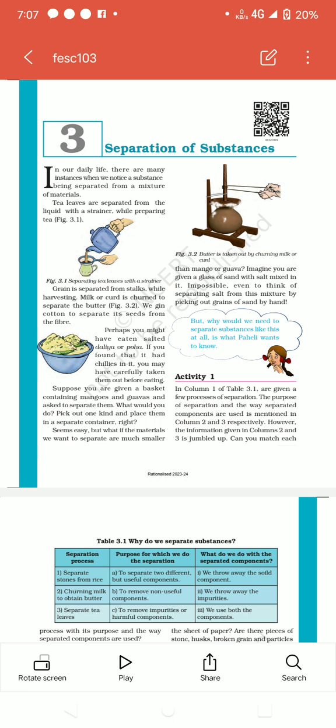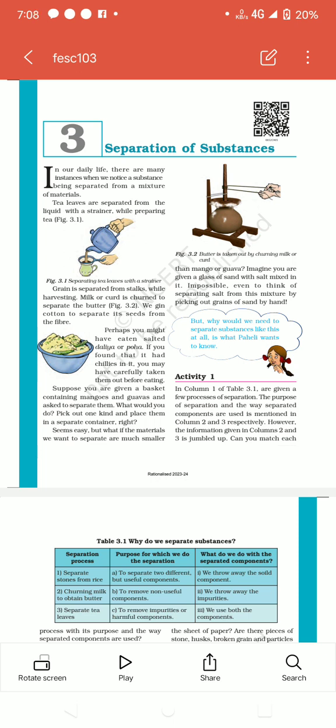So guys, this paragraph means that you are given a bucket which contains many mangoes and guavas and you are asked to separate them. How will you do it? Firstly you will take two separate buckets, and with the help of your hands you will put the mangoes in one bucket and the guavas in the other, right? This paragraph wants to say this only.